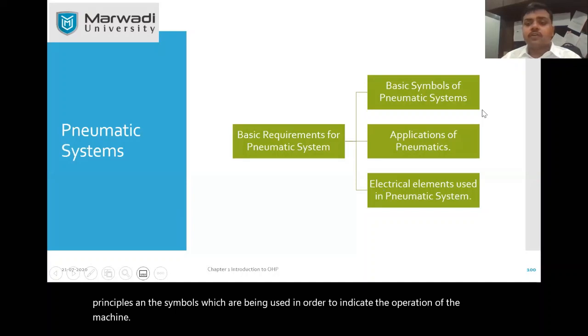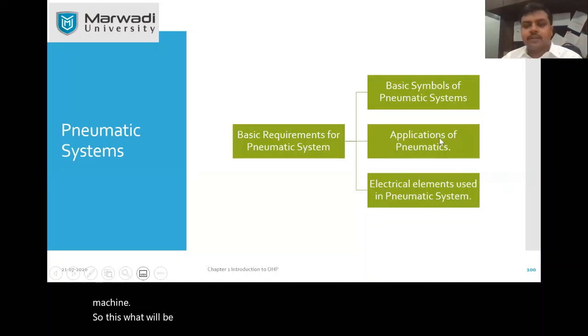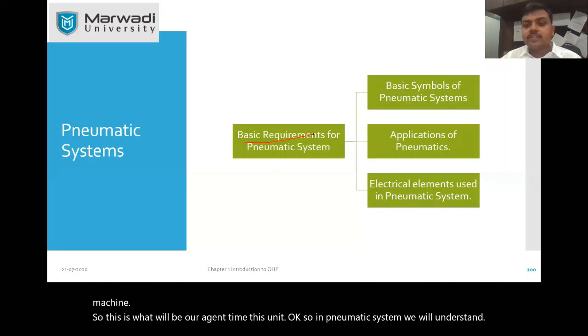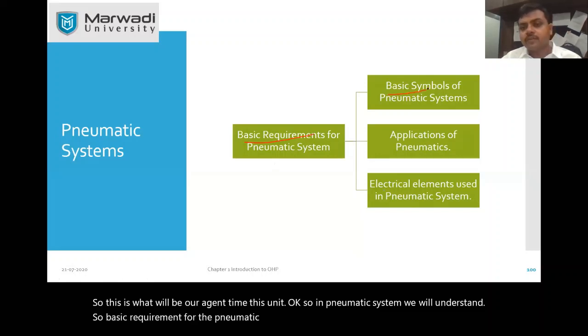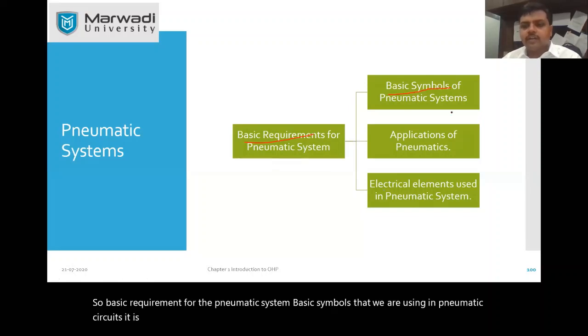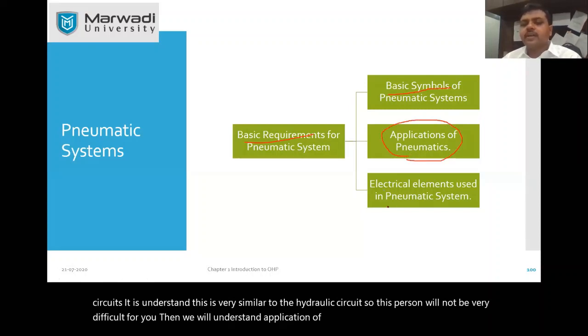So this will be our agenda in this unit. In the pneumatic system we will understand some basic requirements and the basic symbols we use in pneumatic circuits. This is very similar to the hydraulic circuit, so this portion will not be very difficult for you. Then we will understand applications of pneumatics, where it is used, and the electrical elements used in the circuit, which are mostly the same as in the hydraulic circuit. I expect this chapter to conclude in one more lecture, so it won't take much time.